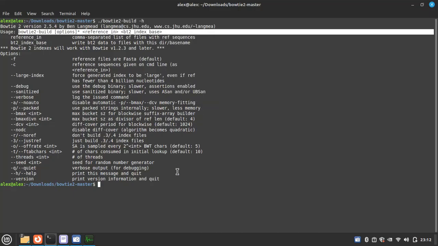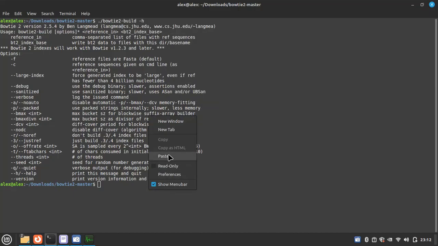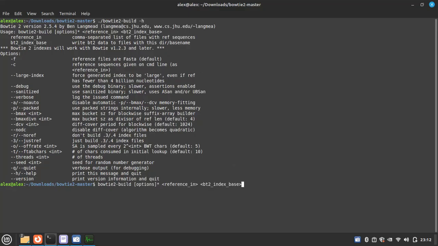Copy it and paste it. So first bowtie2-build and reference.